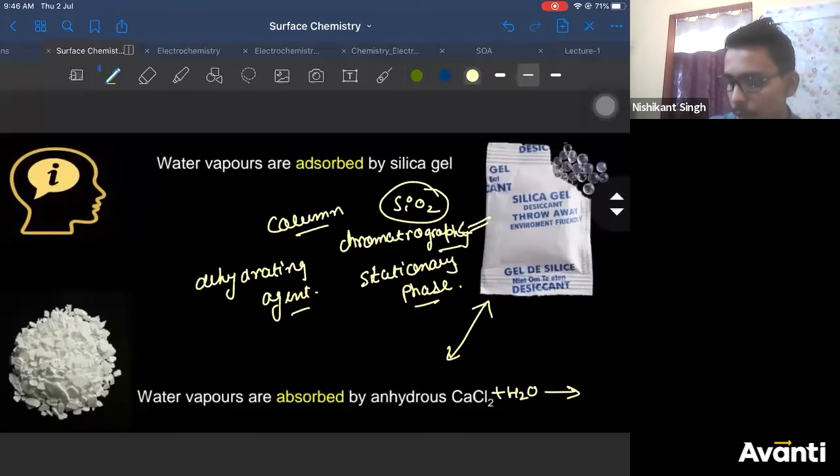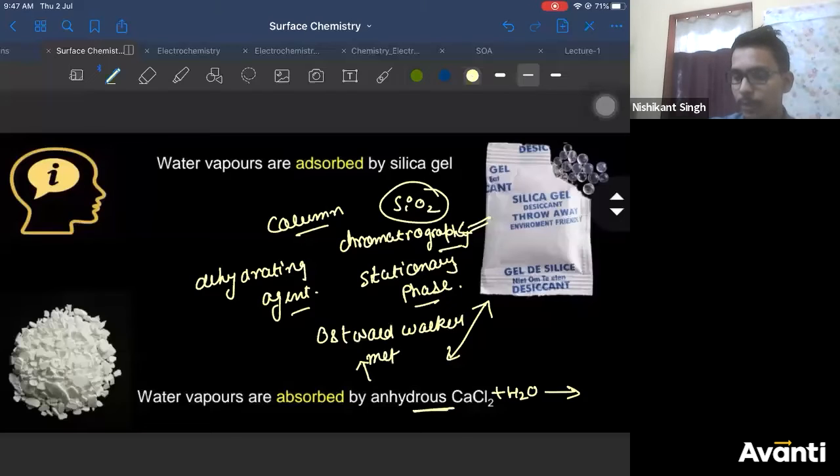Anhydrous calcium chloride, can you recall where we have studied this? Pranav, I did not get your question and I'm anyways not going to answer if it is irrelevant. So anhydrous calcium chloride, can you tell me where we have studied it? Very good. You have studied it in the Oswald Walker method, in the last step. Those who were present in that class.